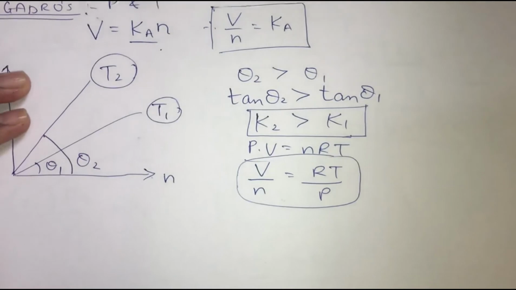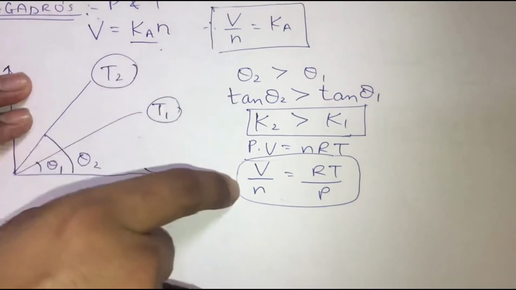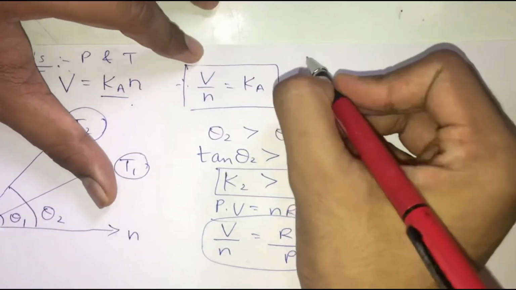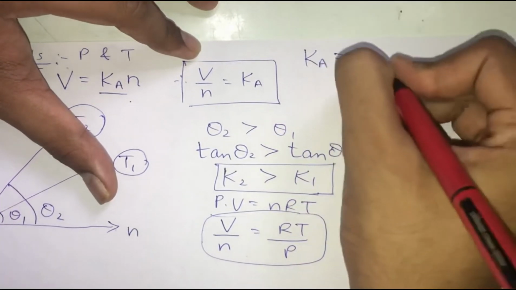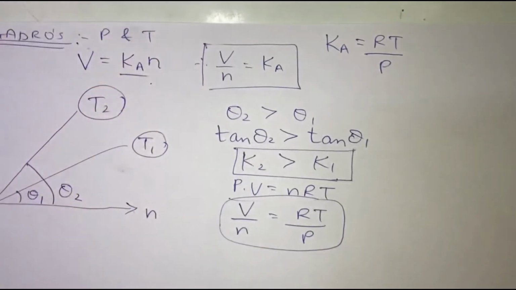If you observe one thing over here, the left hand side of both these equations are the same, and if the left hand sides are the same, then it is obvious that the right hand sides will also be the same. So can I write Ka is equal to RT upon P? Okay, so this is the one thing that we know.